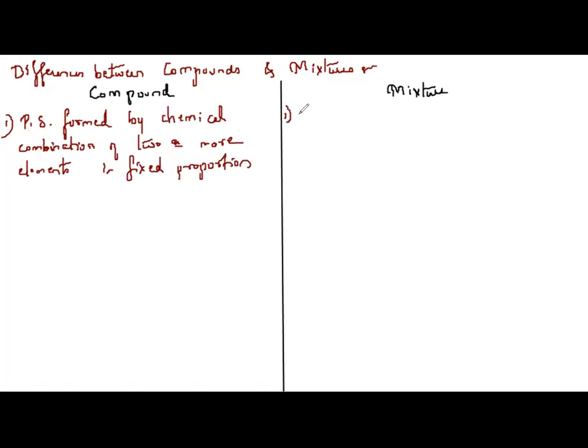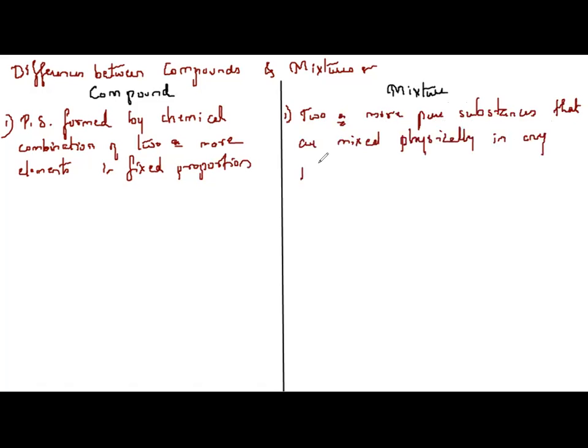How do I define mixtures? Mixtures are two or more pure substances that are mixed physically in any proportion. You cannot say this proportion only. It might be in any proportion. You can keep the proportion proper or you can vary the proportion; that doesn't matter. Based on that also, we have types of mixtures.